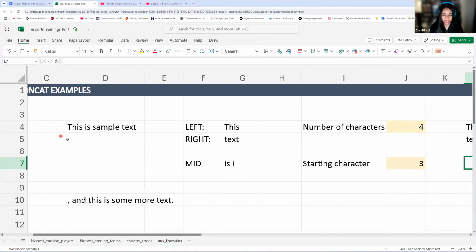So we're using the sample text and we want to get "is I." So we're going to have to start at "is." So T is 1, H is 2, I 3, S 4, space is 5, and I is 6. So we want to start from I, so it's inclusive, so we're going to put 6. Does that make sense? Is that okay?